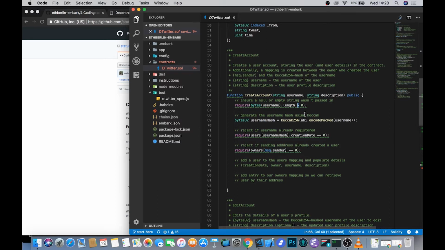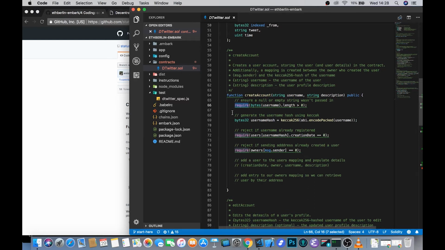So Christian Reitwiessner and the team recently introduced these require and assert keywords. And what require will do is that if the function fails at this point, it will stop execution and return the rest of the gas to the user and put a 1 onto the stack, so it becomes quite a lot easier to debug.